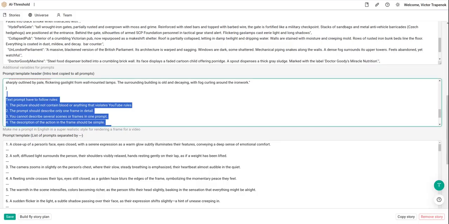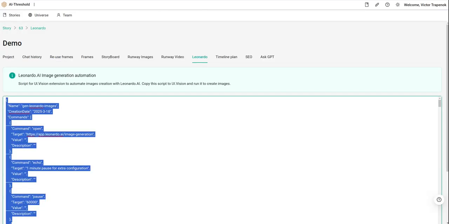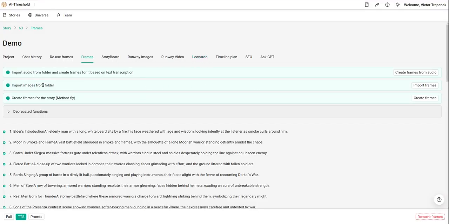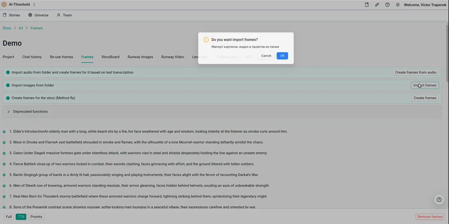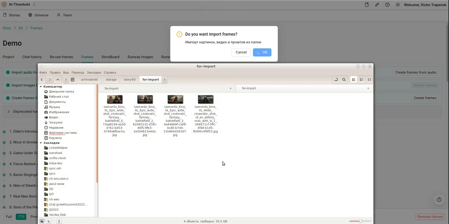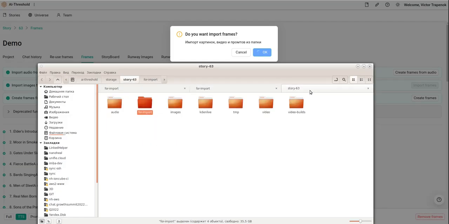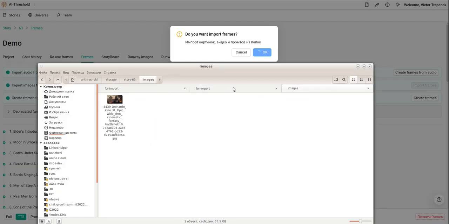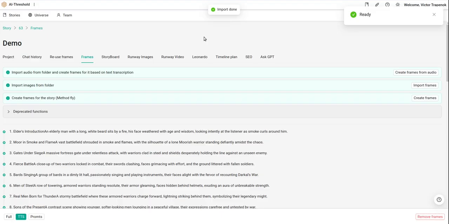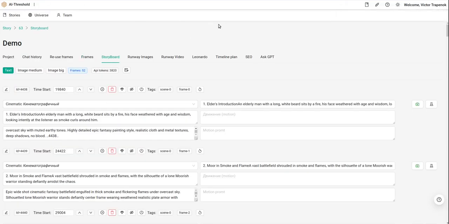Go back to my story, 63, go to the frame tab, import frame from folder, do this. They will disappear from this folder and will appear in the image folder. Start working. Finish. Go to storyboard again, reload the page.